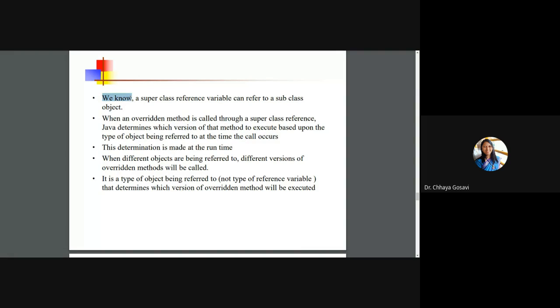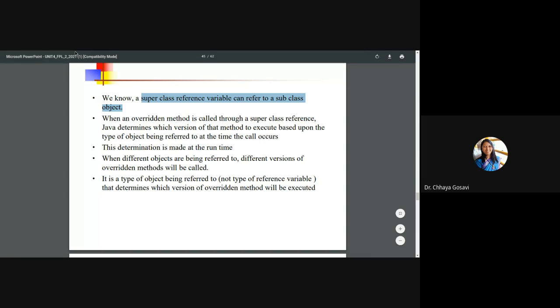I don't know whether you know or not, I'll explain that a superclass reference variable can refer to a subclass object. You can create a reference of the superclass and you can assign a subclass object to it. How do we create an object? You can answer in the chat box. Suppose you have a complex class and you have to create an object of the complex class. How to create object C1 of the complex class? Complex C1 equal to new Complex, then the two brackets and the semicolon.